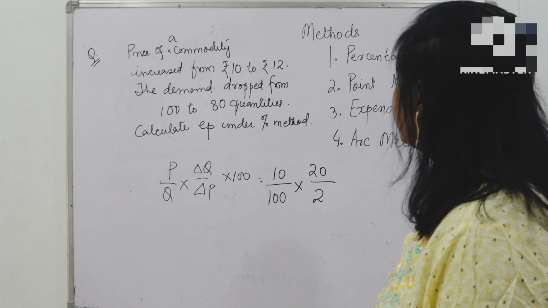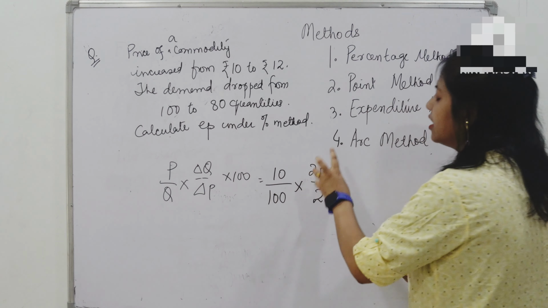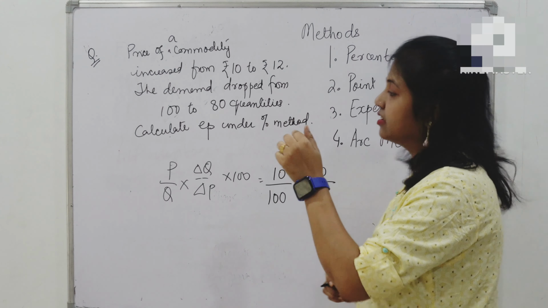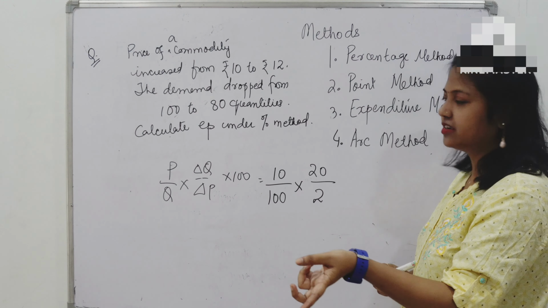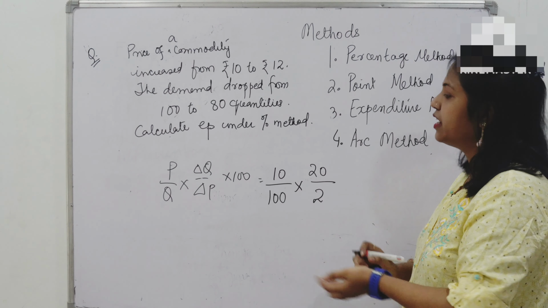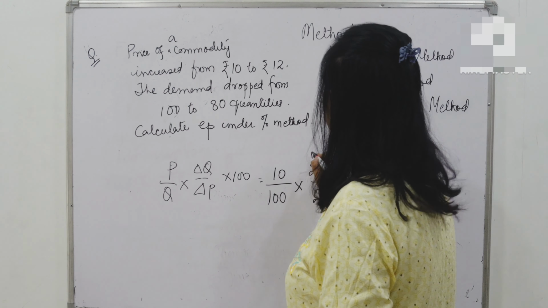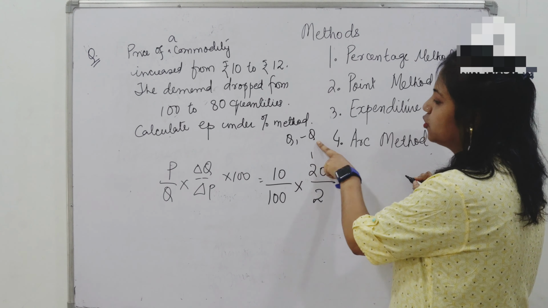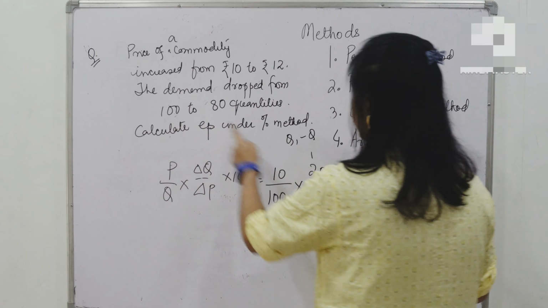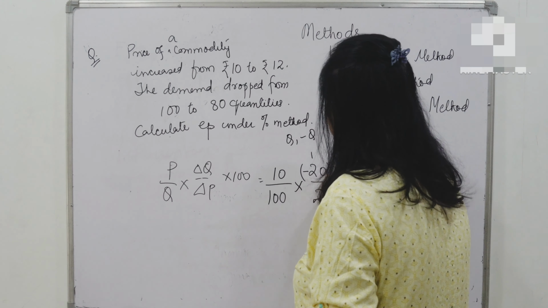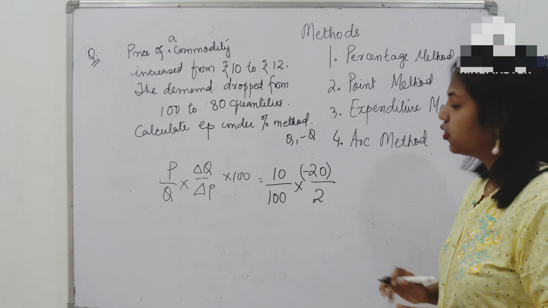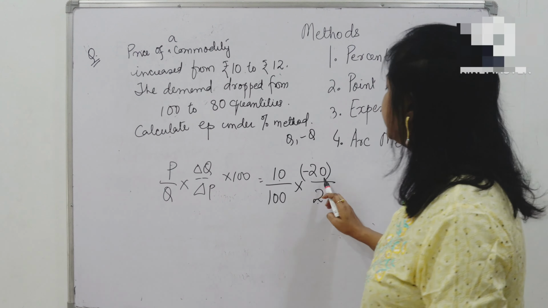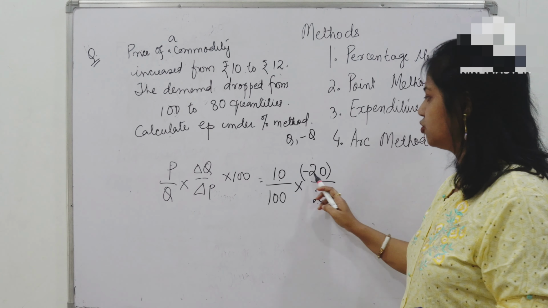Okay friends. So friends, what is the formula of change in quantity? Change in quantity is the new quantity minus the previous quantity, Q1 minus Q. So can you see here, Q1 minus Q means my new quantity in relation to the old quantity. So my new quantity was 80 and what was my old? 100. So don't you think there is a minus 20 change in quantity? Now that means price has positively changed, so plus 2, but quantity has negatively changed, meaning there is a drop in the quantity, so minus 20.